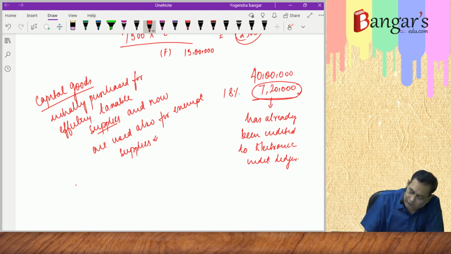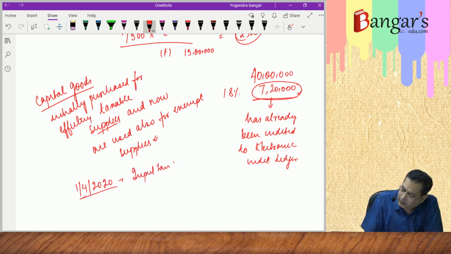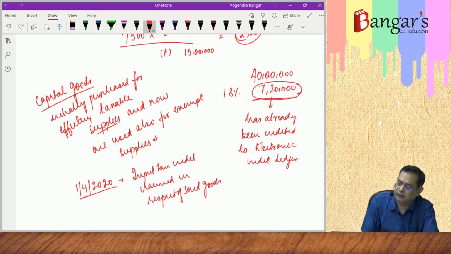So with effect from 1/4/2020, the interpretation works out in this manner only, that whatever input tax credit claimed in respect of the said capital goods, whose useful life remains, basically. Useful life is taken as 60 months from the date of invoice.